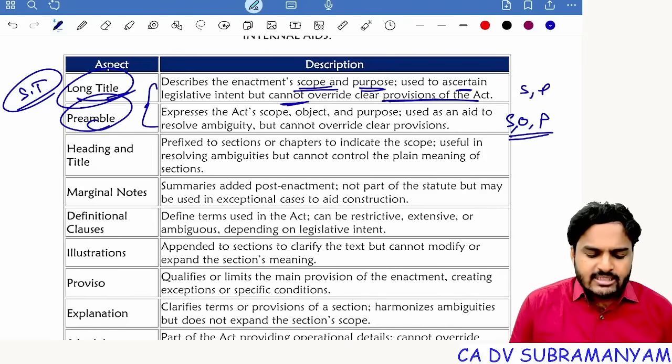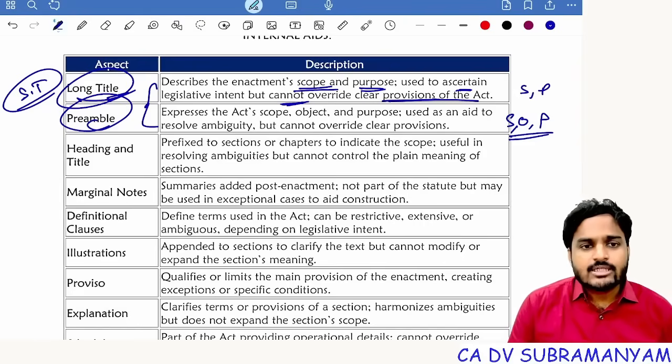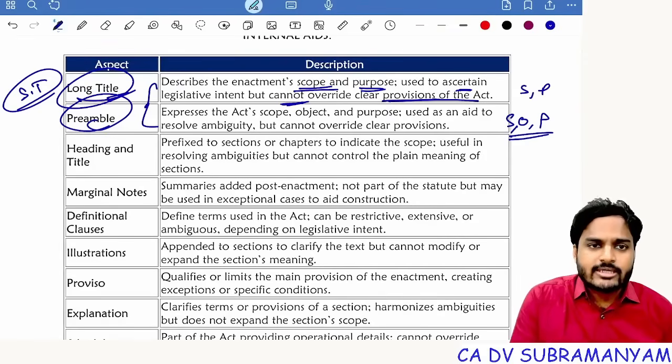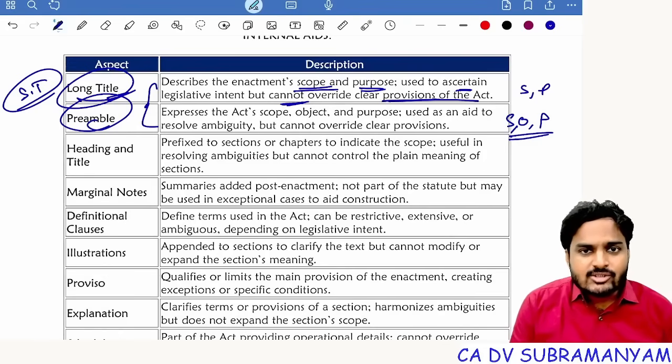The main difference is that long title is a detailed explanation. It's a detailed description of the scope. Whereas preamble is a brief statement. Detailed explanation you'll find in long title. A brief statement explaining the reasons for enacting these laws, you'll find under preamble.